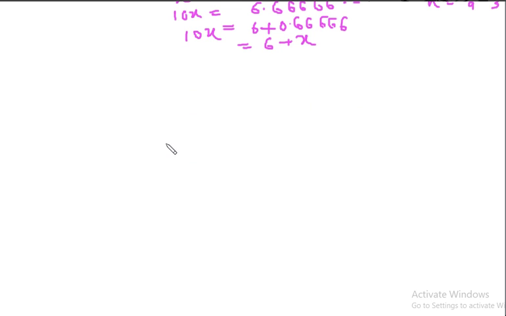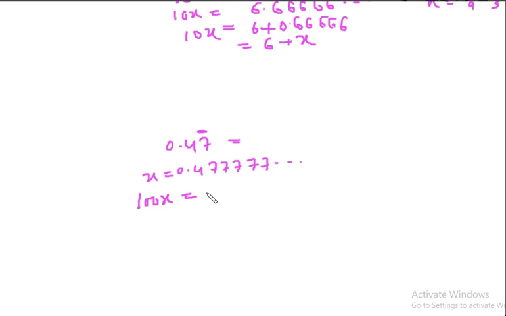It was 0.047 bar. So it means it is actually 0.47777 dot dot dot like that. If we take this as x, now we multiply this by how much? 100.